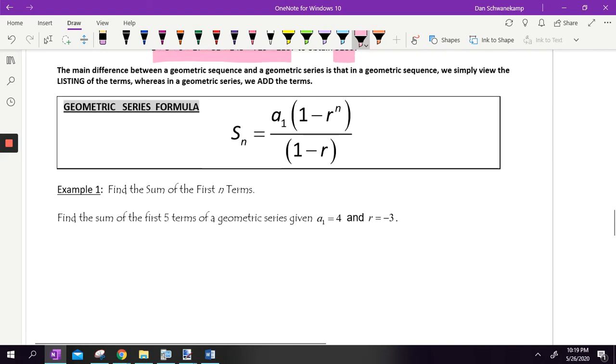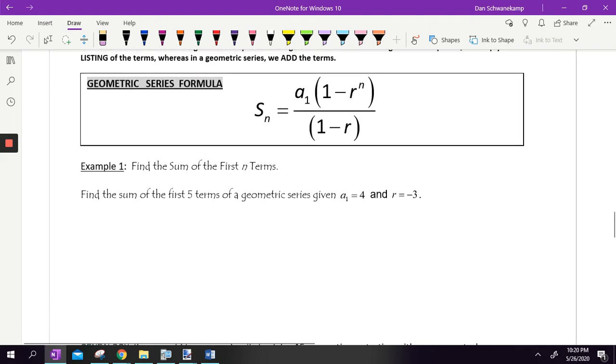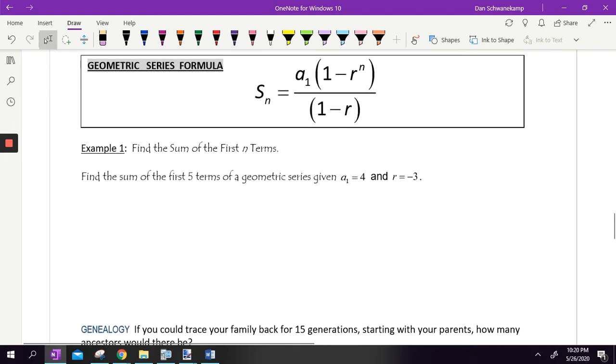We can use a formula to find a geometric series. It looks like this. Nothing you haven't seen there before. The biggest deal today is parentheses. And again, if that ratio is negative, putting that thing in parentheses is going to be pretty important. So find the sum of the first n terms. Find the sum of the first 5 terms of a geometric series. So we're finding the sum of the first 5 terms.